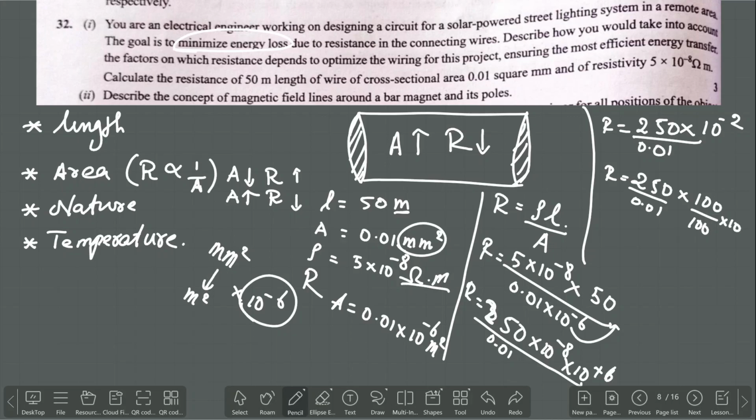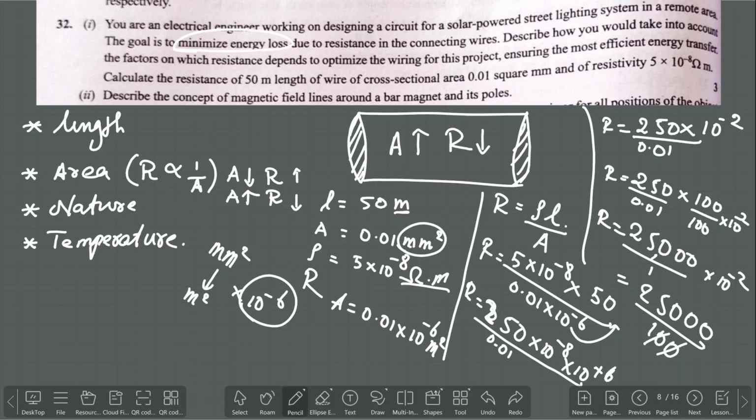So R is equal to 25,000 by 1 into 10 to the power of minus 2. While the 10 to the power of minus 2 is coming to the denominator, 25,000 by 100. So the zeros will get cancelled each other. What will remain then? The resistance of the wire R is equal to 250 ohm.